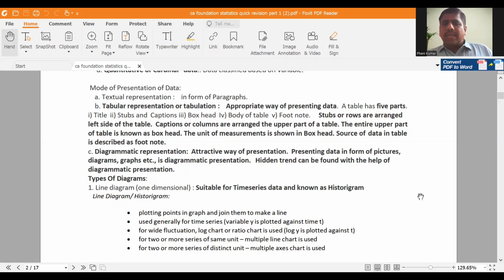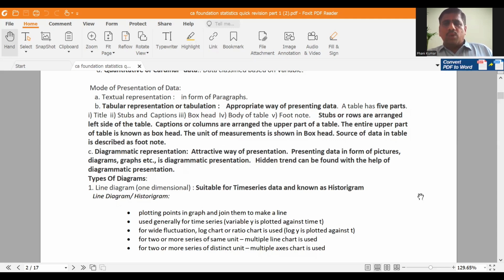Variable y is plotted against time t. That means the x-axis is time t and the y-axis is the time series value y. For a wide range of fluctuations, if there are wide changes in your values, you have to take logarithms. That type of chart is known as a logarithm chart or ratio chart. The x-axis will be time and on the y-axis log y is taken. That is a ratio chart. For a wide range of fluctuations, a ratio chart is used.